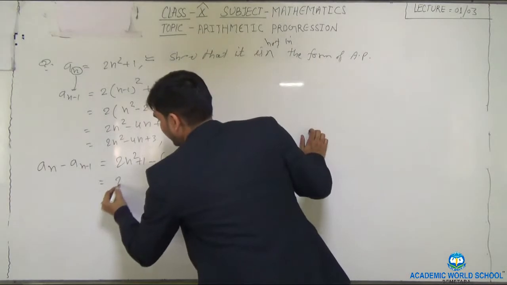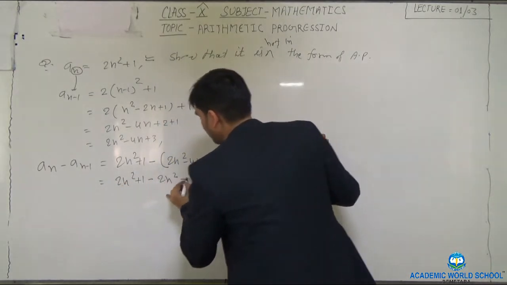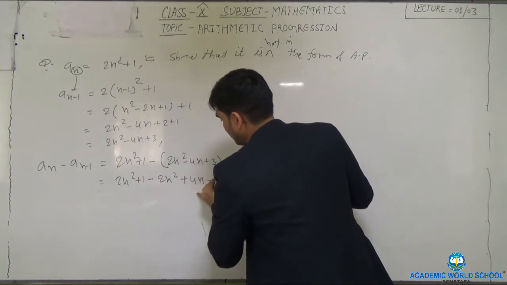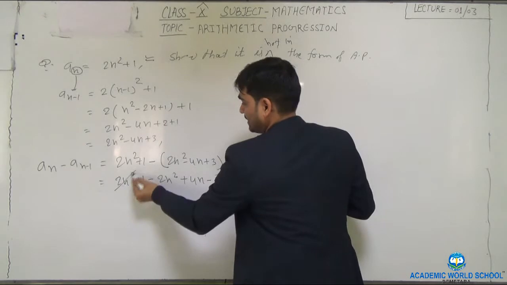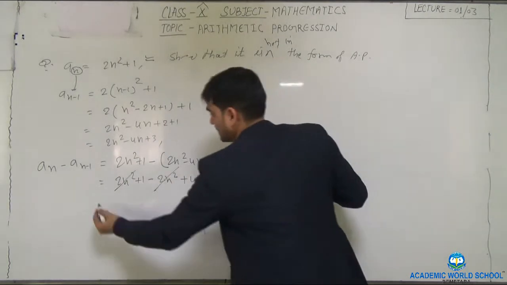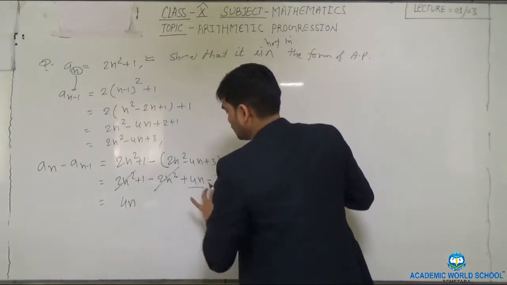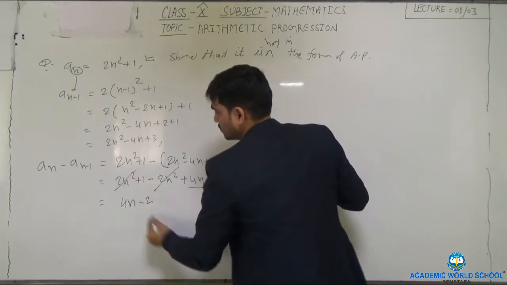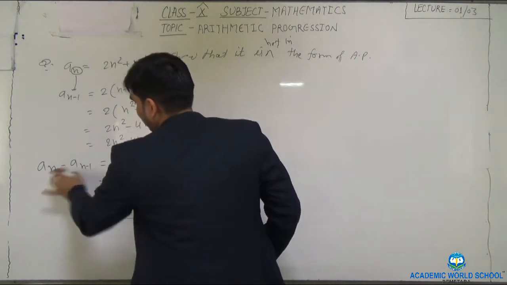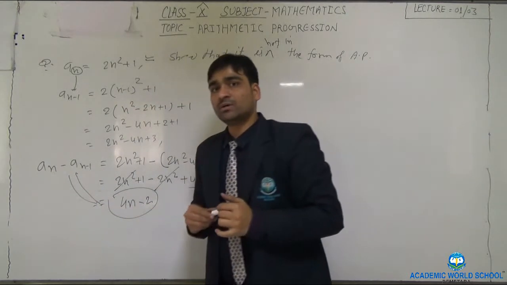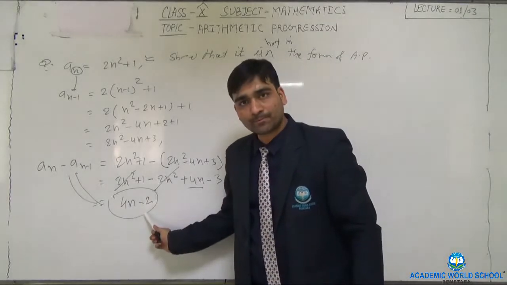Then simplify: 2n square plus 1 minus 2n square plus 4n minus 3. All the signs will be changed. Here 2n square cancels, leaving 4n and plus 1 minus 3 is minus 2. So what did we get? The difference between the nth term and the n minus 1 term is 4n minus 2.